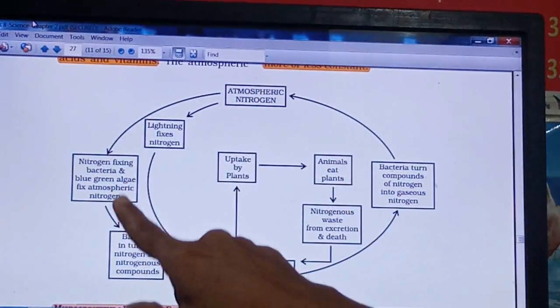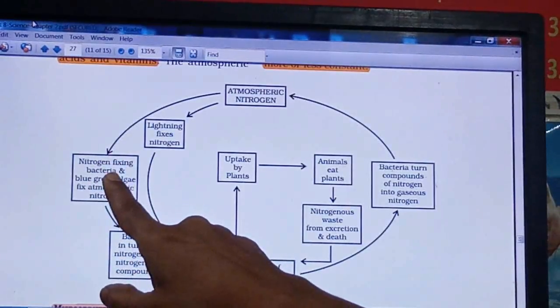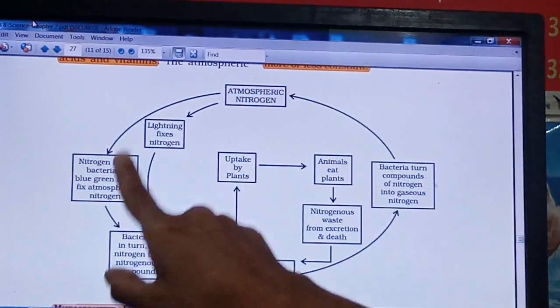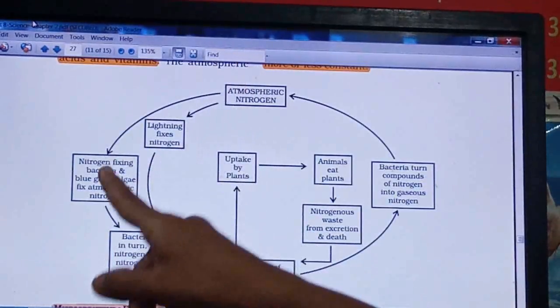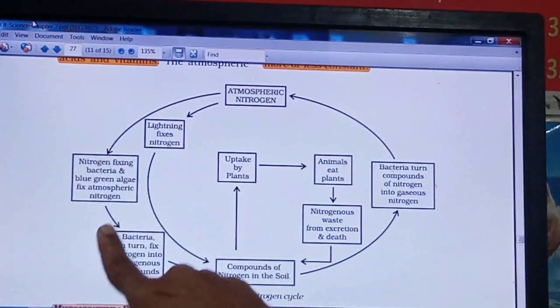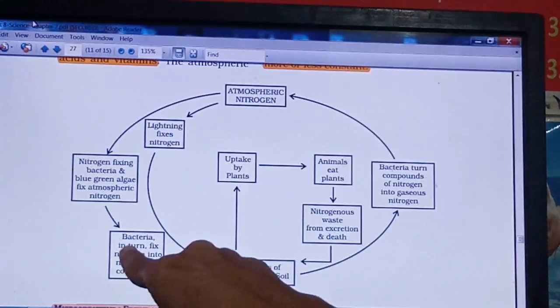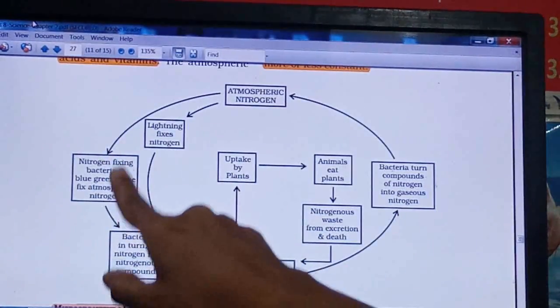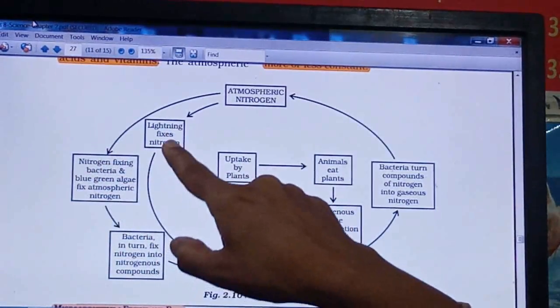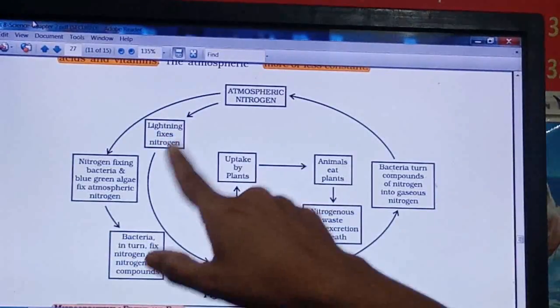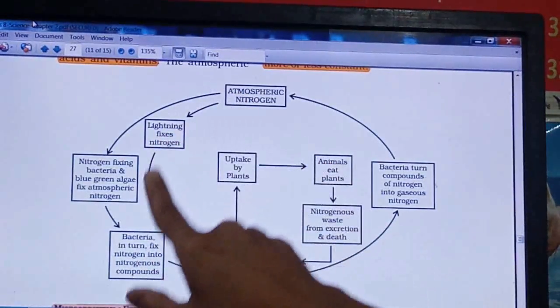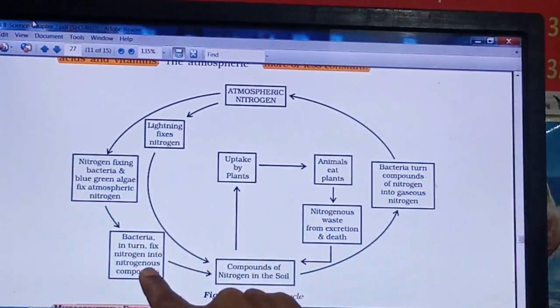Just now we have seen that there are nitrogen fixing bacteria and blue-green algae, which fix this atmospheric nitrogen into nitrogenous compounds, right? Along with these microorganisms, lightning is the process by which atmospheric nitrogen is also converted into nitrogenous compound.